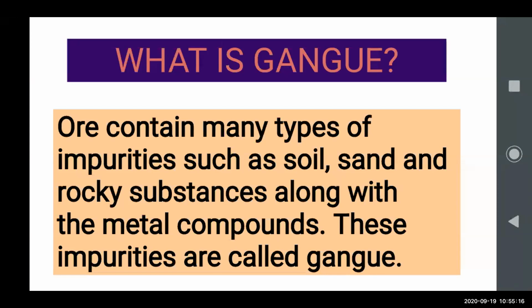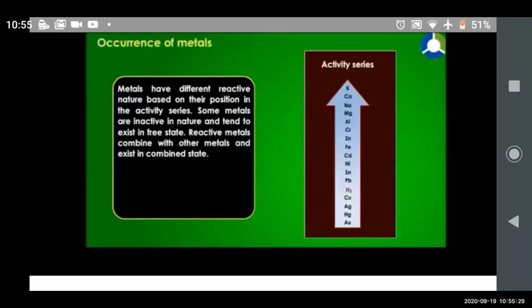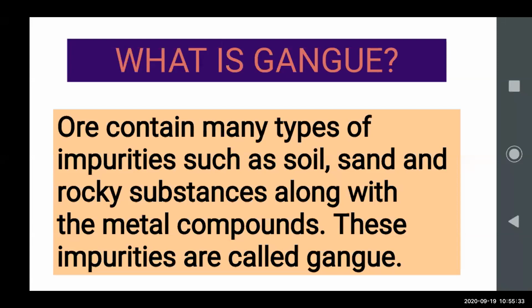What is gangue? Ore contains many types of impurities such as soil, sand and rocky substances along with the metal. For example, we have seen iron ore, gold ore, or copper ore.